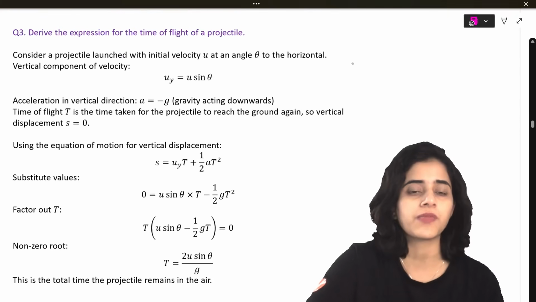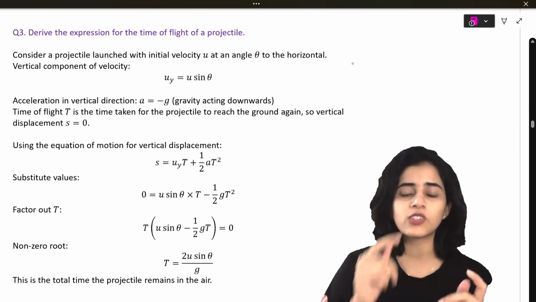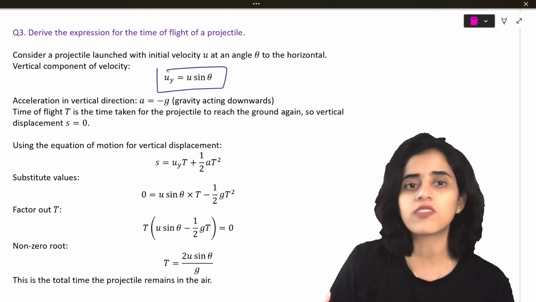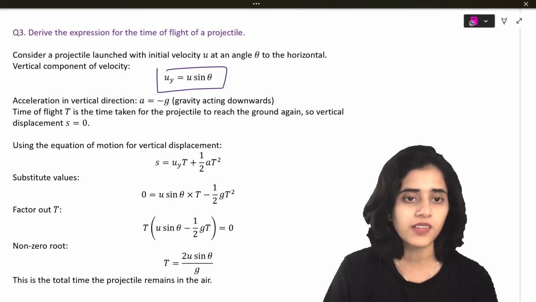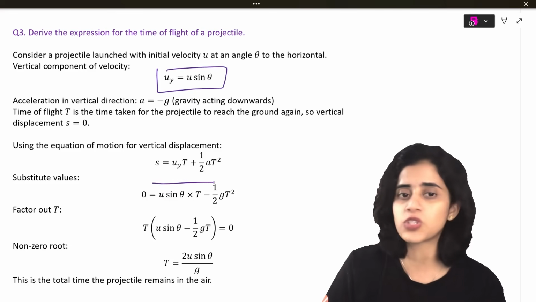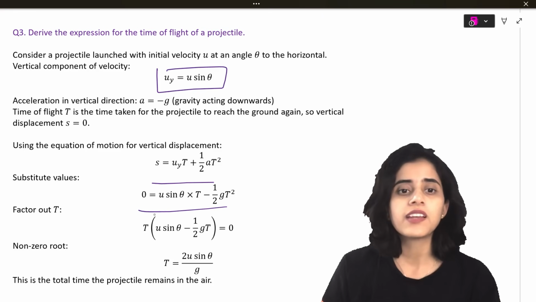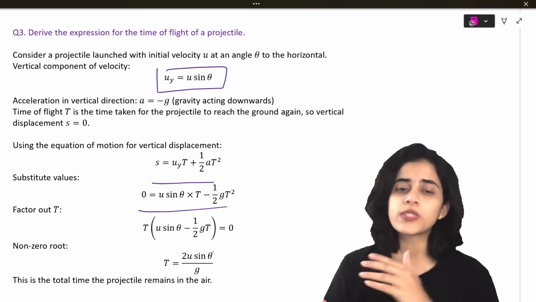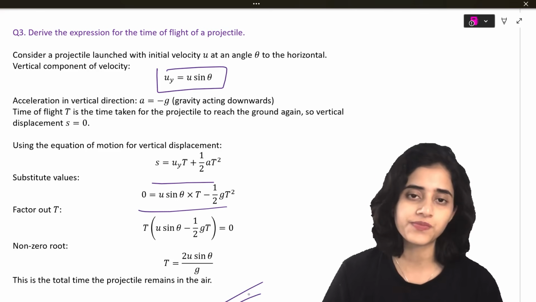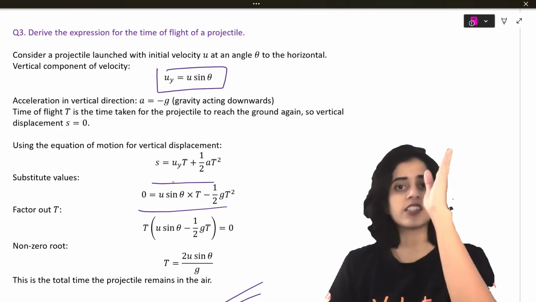Question number 3. Derive an expression for time of flight. For time of flight, the projectile moves along the y-axis. So we already know velocity along the y-axis, uy, is u sin theta. Now substituting that in the equation of motion, which we just got from the previous one, to find t, you take t outside, equate it, and you get t.